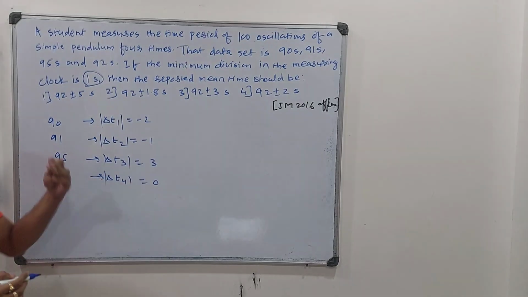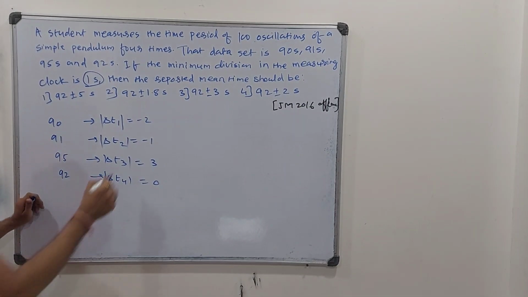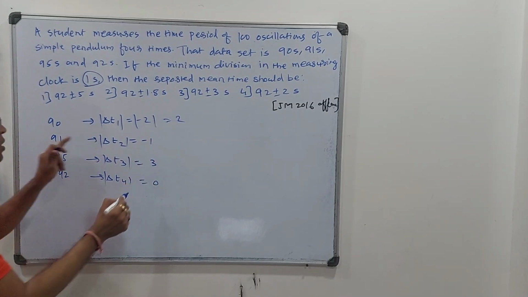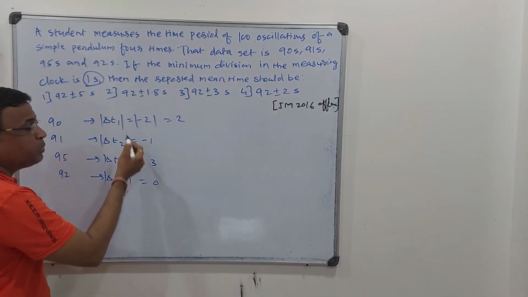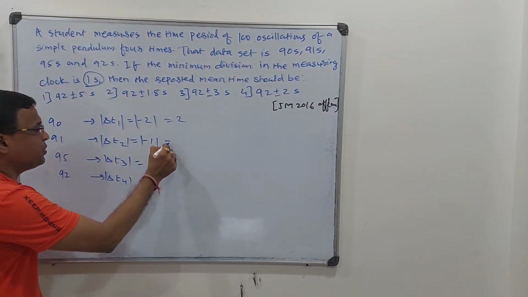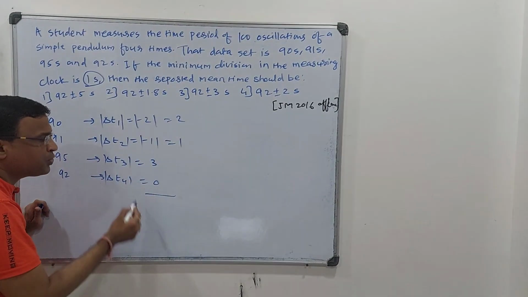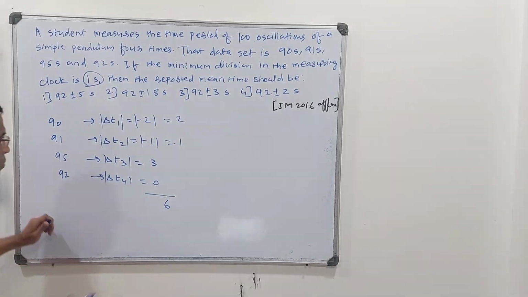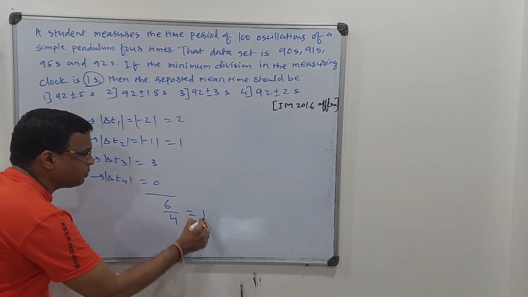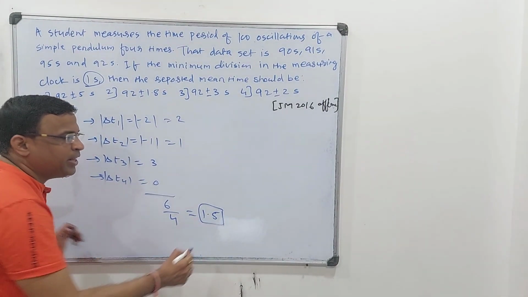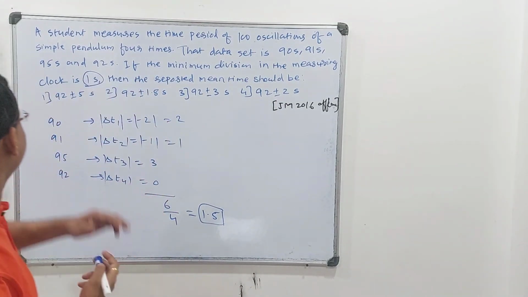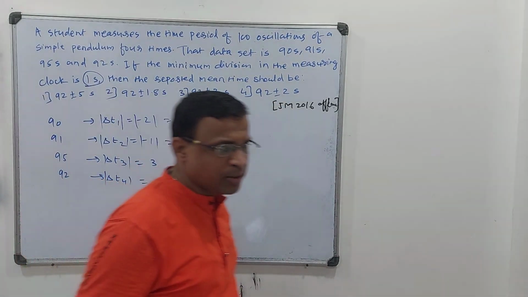So it's the deviation from the mean. So 90 and 92 deviation is 2. 91 and 92, because 92 is your mean, so deviation is 1. This is 3, this is 0. When you add this, it is 2 plus 1 plus 3 is 6. And the mean of that, 4 observations, so 6 by 4 is 1.5. So you are getting error is 1.5, but you are not getting the option closer to that.